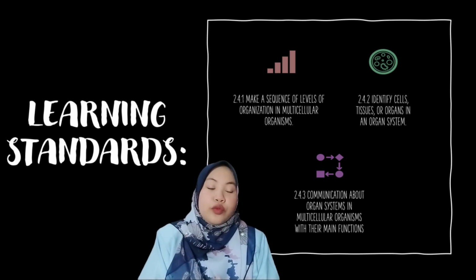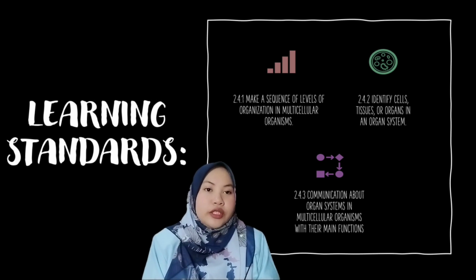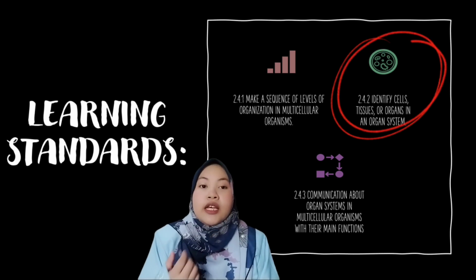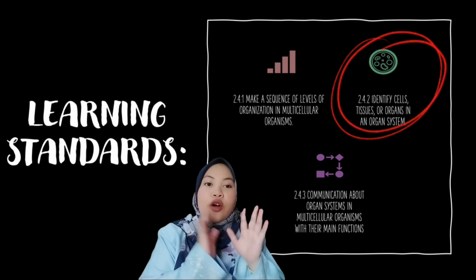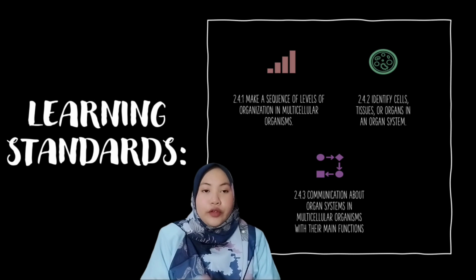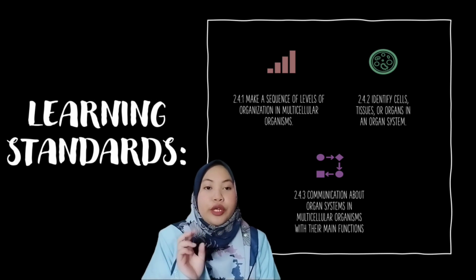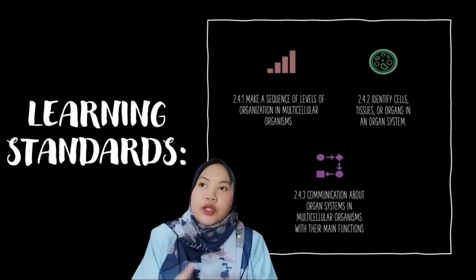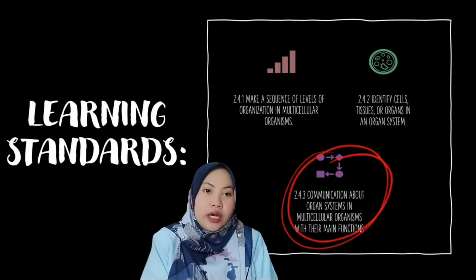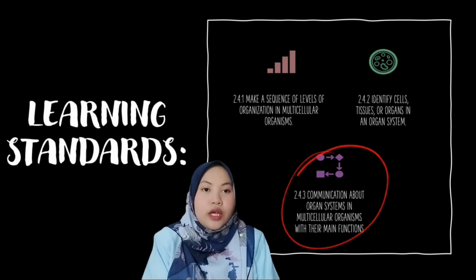Number 2, 2.4.2: students are able to identify cells, tissue or organ in organ system. And for the last one, 2.4.3: students are able to communicate about organ system with their main functions.